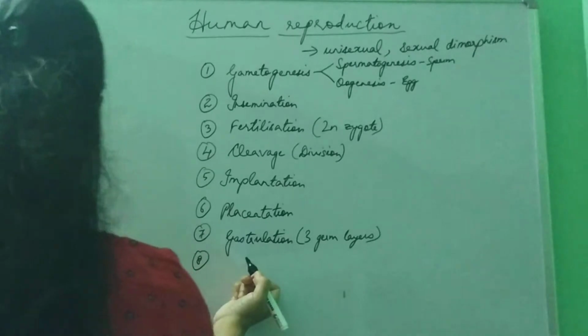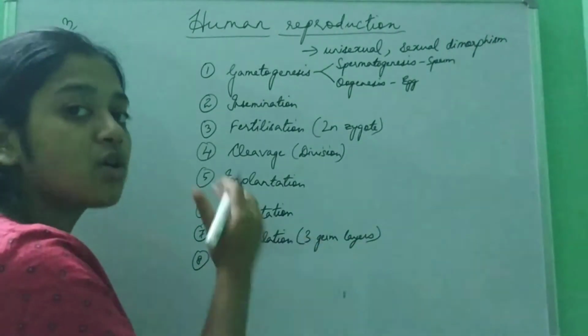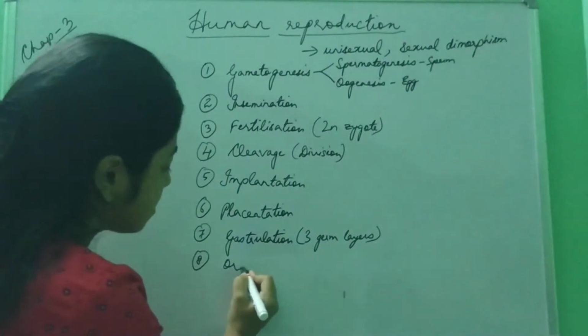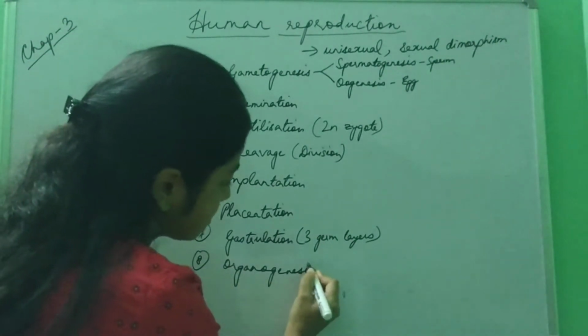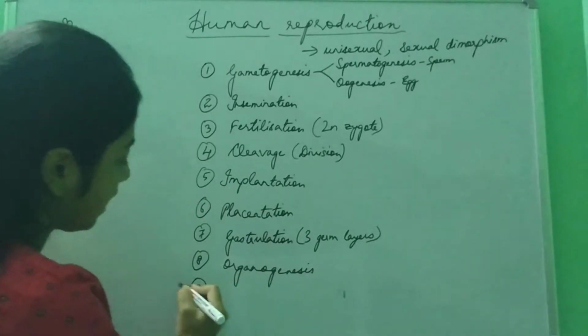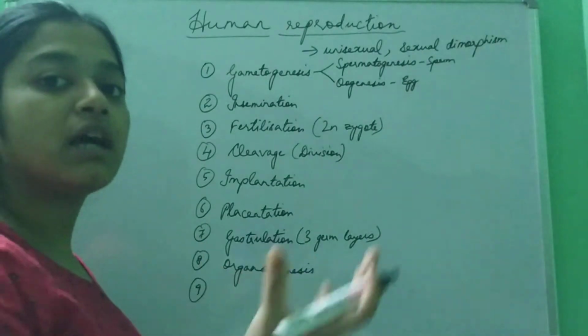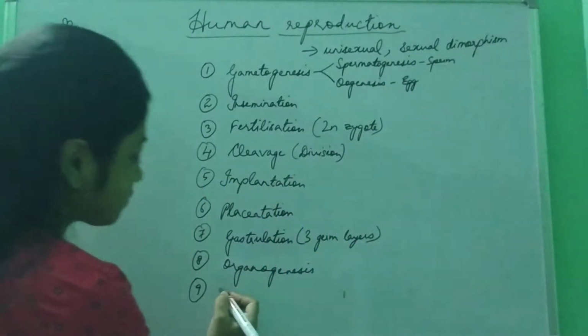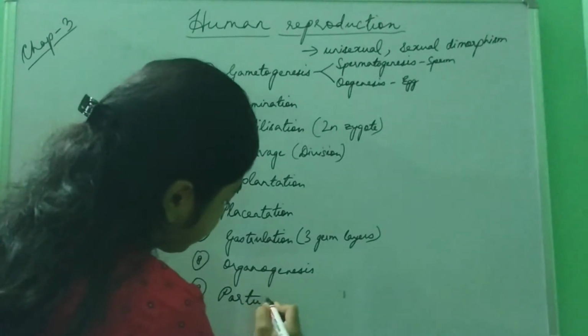After gastrulation, organs will be formed from the 3 germ layers, so that is organogenesis. Then after organogenesis the baby comes out of the mother's birth canal. That is parturition.